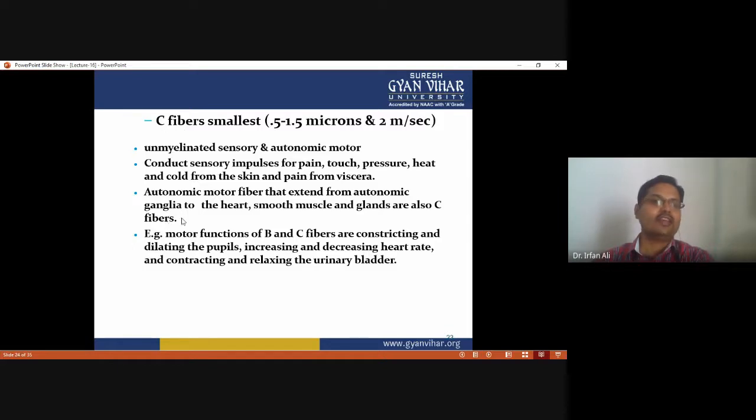The motor functions of B type and C type fibers are constricting and dilating the pupils, increasing and decreasing heart rate, and contracting and relaxing the urinary bladder. So these are the three types of fiber.